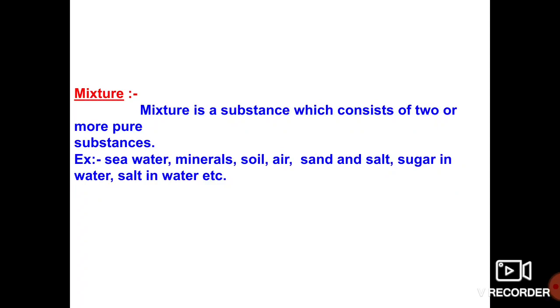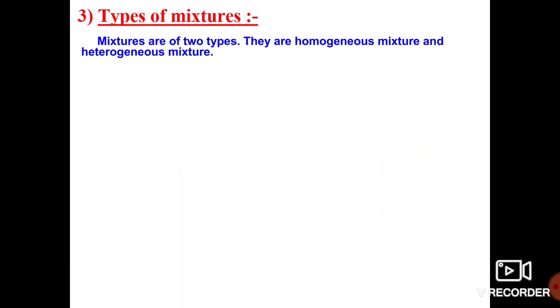How many types of mixtures are there? Yes, dear students, basically we find different types of mixtures. The mixture has two types: one is homogeneous mixture and the second is heterogeneous mixture. What do you mean by homogeneous mixture? What is heterogeneous mixture?